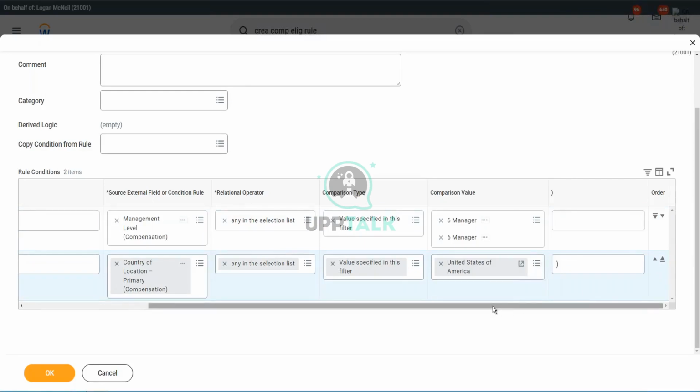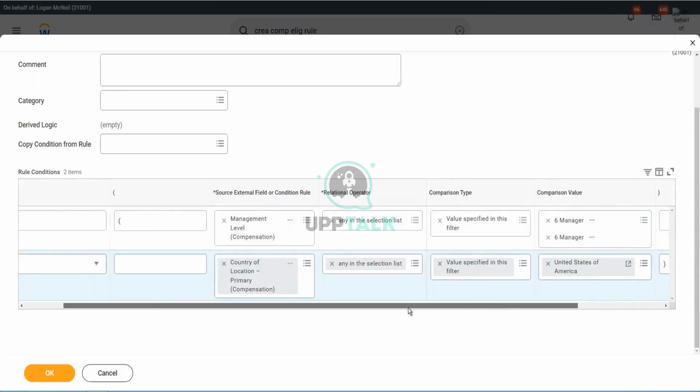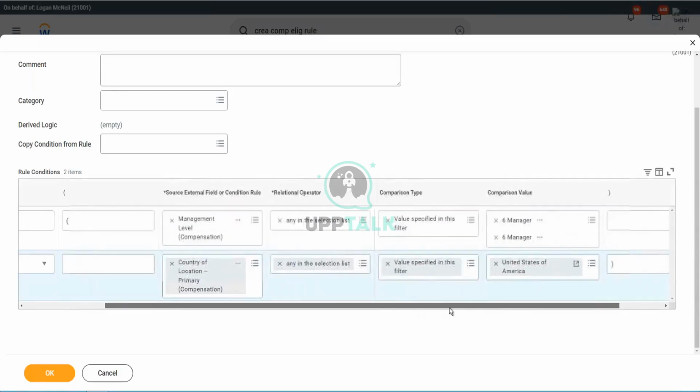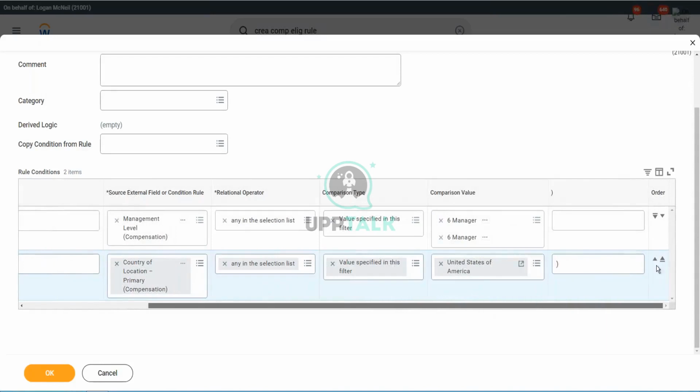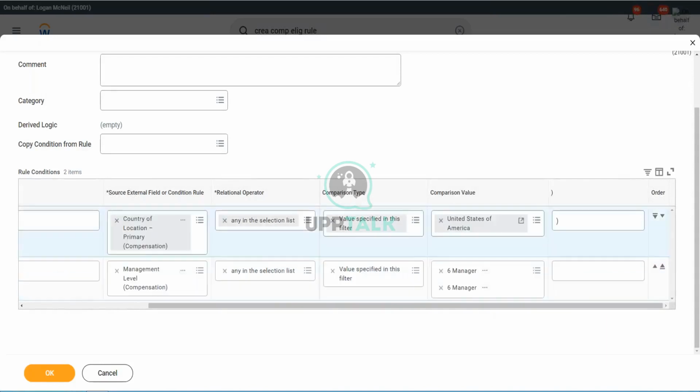That's why I asked, is the sequence or the order in which we write the rule conditions important or not? Do you think it is important? If I move it up, will that change anything?